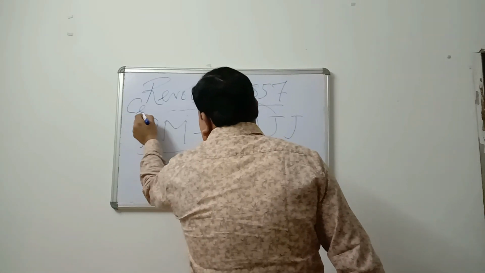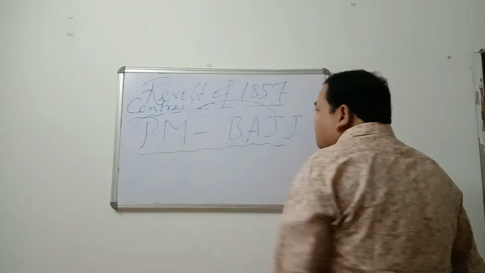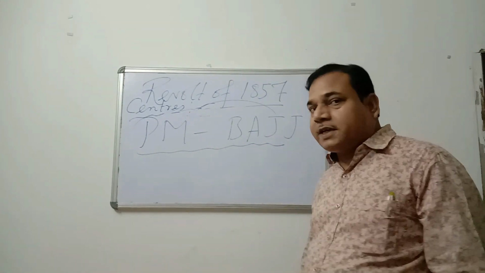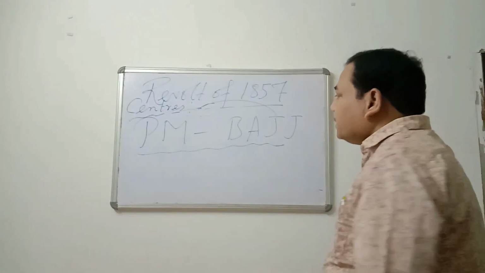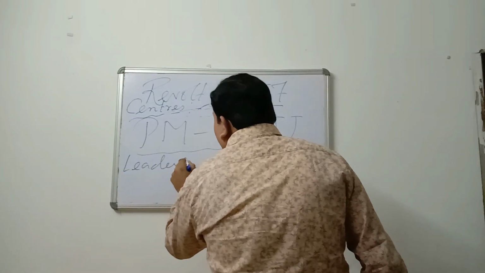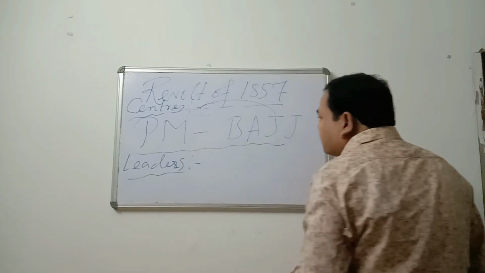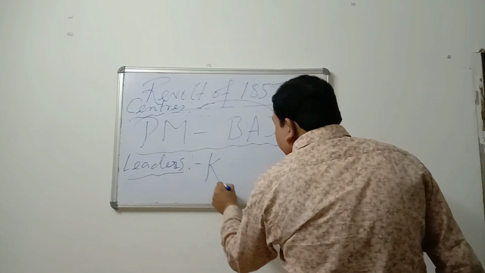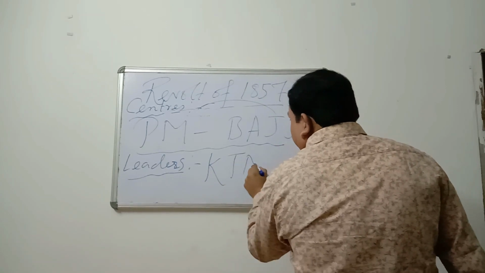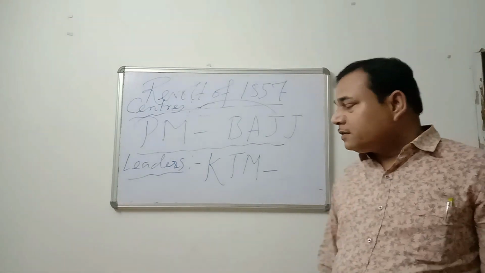This one is centers, the centers for revolt of 1857 where this particular revolt occurred, and the leaders, the most important leaders of this revolt. The leaders are KTM, very familiar word, easy to learn.